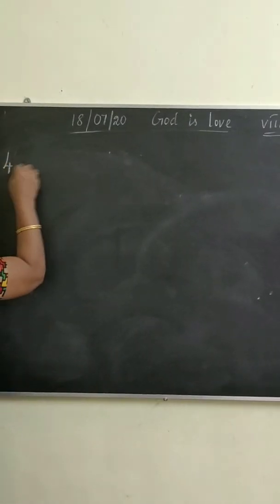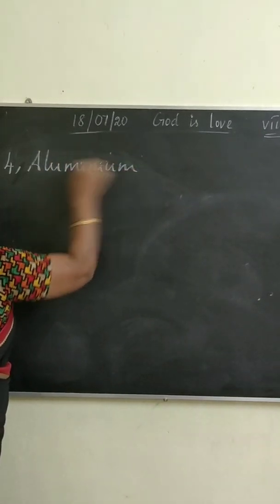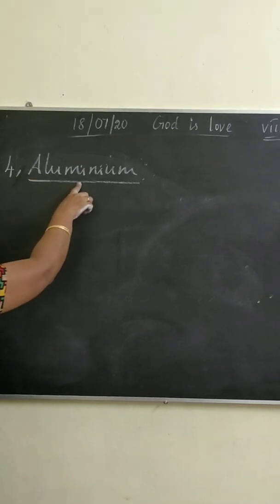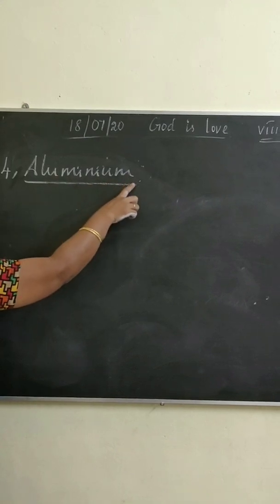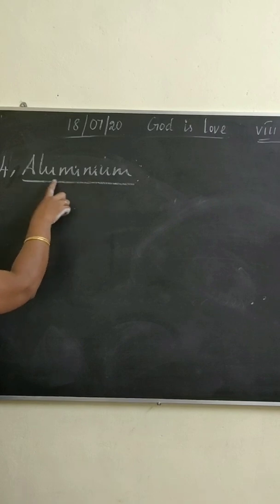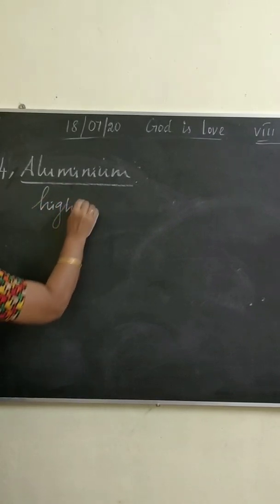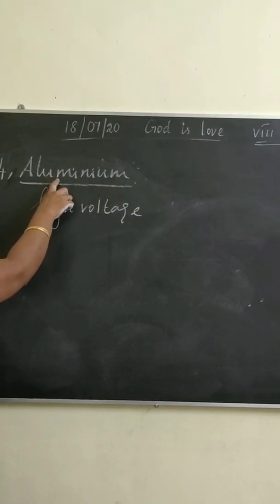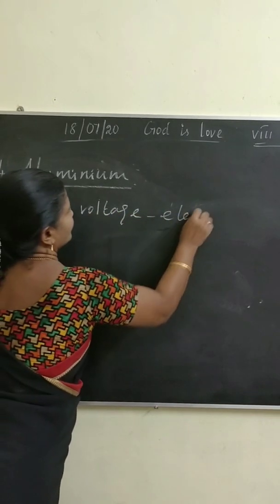Next metal, aluminium. Aluminium is lightweight and a very good conductor of electricity. And it is also used to make high voltage electric wires.